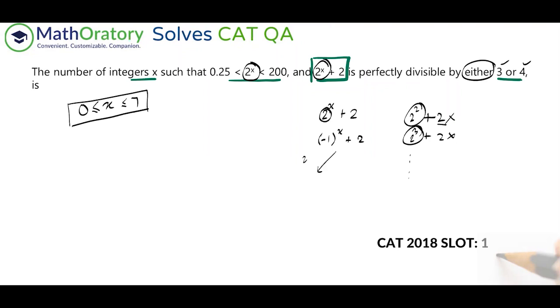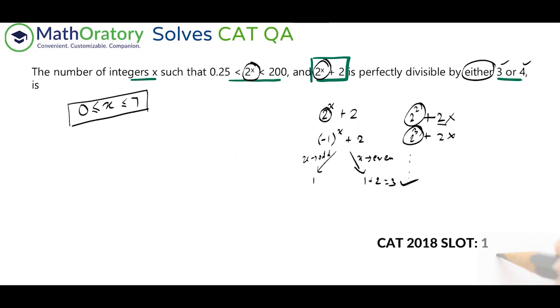So if x is odd, minus 1 plus 2, that is 1. So it is leaving a remainder of 1 when divided by 3. But if the x is even, the remainder will be 1 plus 2, which is 3, which is divisible by 3.